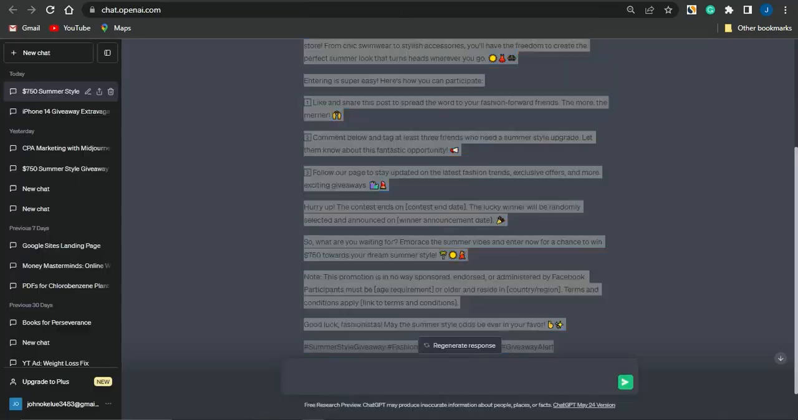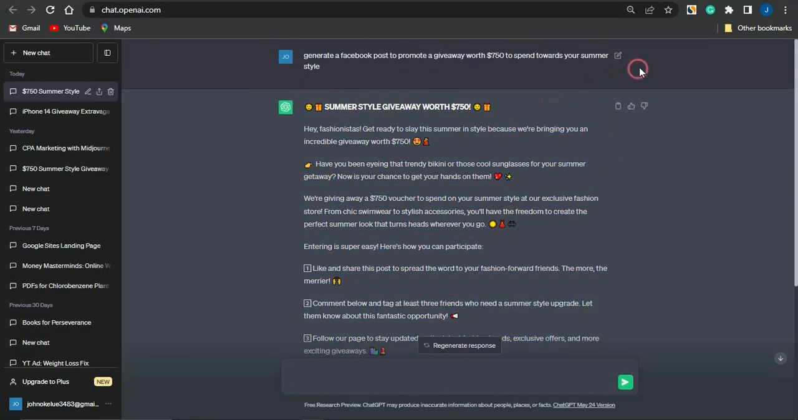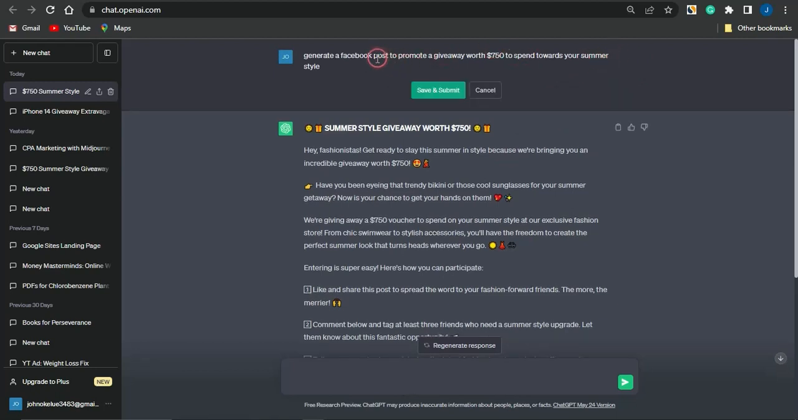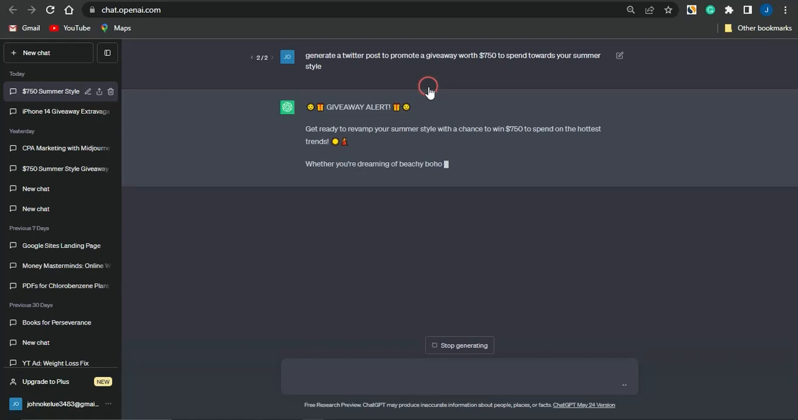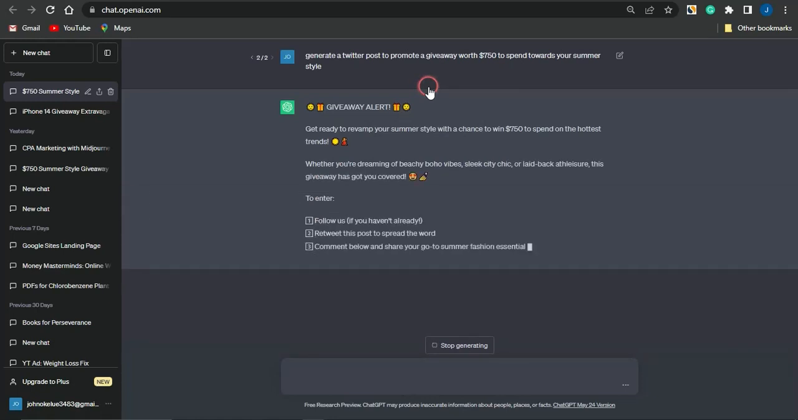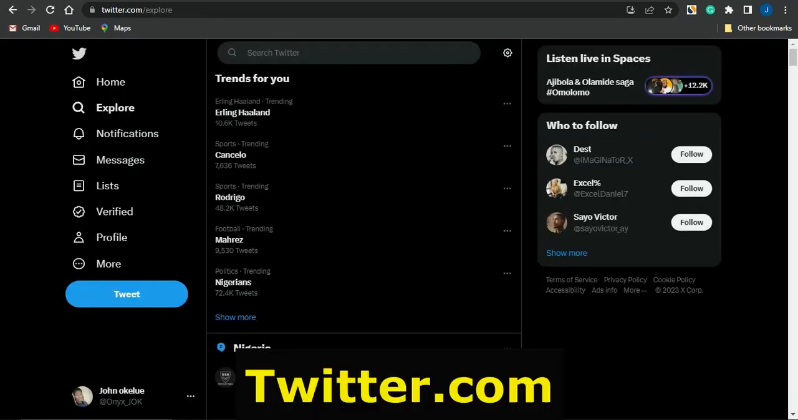You could also use this ChatGPT to generate a Twitter post. I can change this Facebook post to a tweet for Twitter. If I change that and click on submit, you can see that it has begun to write a tweet for me, and you can see how amazing the tweet is. Right now it's done. You could copy that and head on to Twitter to promote it.